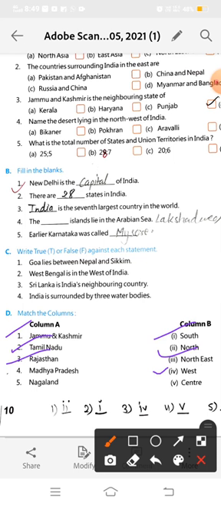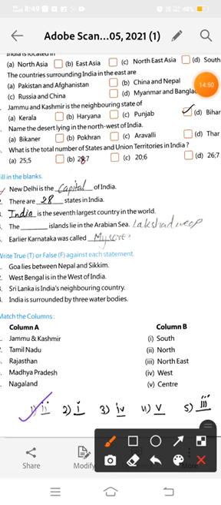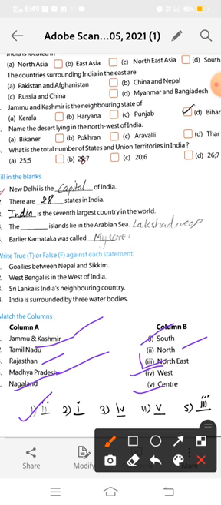Okay, now see Madhya Pradesh. Madhya Pradesh is in the center of India. Now Nagaland is in the northeast side of India. So it will match with the third. Okay, Nagaland will match with the third. See, what is our answer now? First will match with second, Jammu and Kashmir, north. Second, Tamil Nadu will match with first, and Rajasthan will match with the fourth, west. Madhya Pradesh will match with the fifth, center, and Nagaland will match with the northeast, third one.